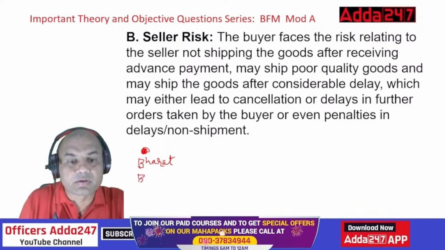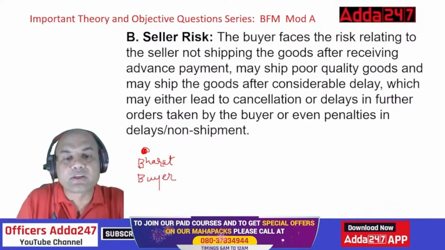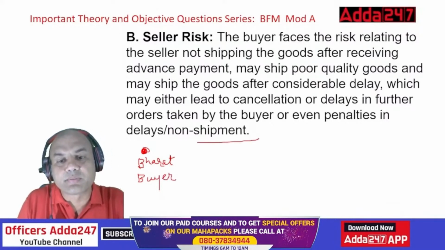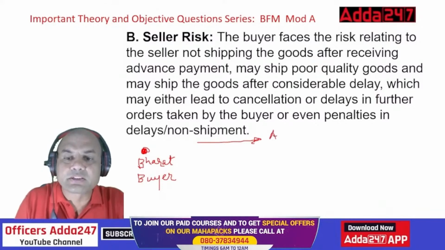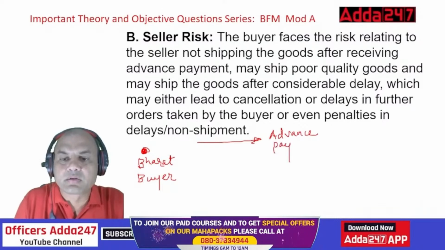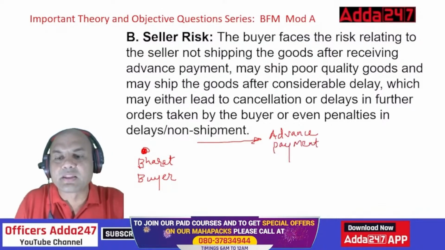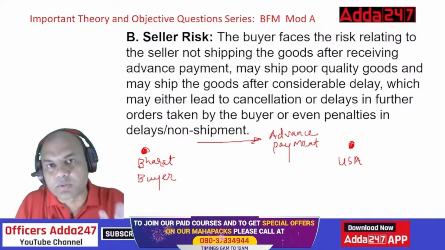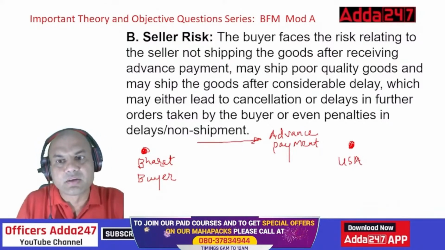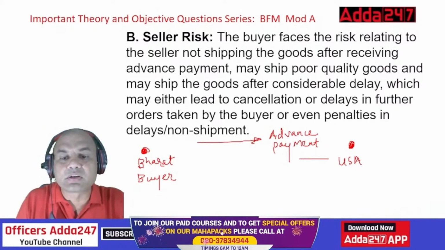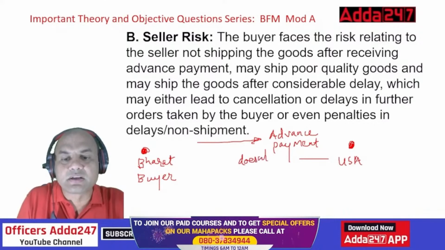If I send advance payment to somebody in, let's say, USA, this money is received by this person. Now there are 3 options. Number one, this person does not send the goods.